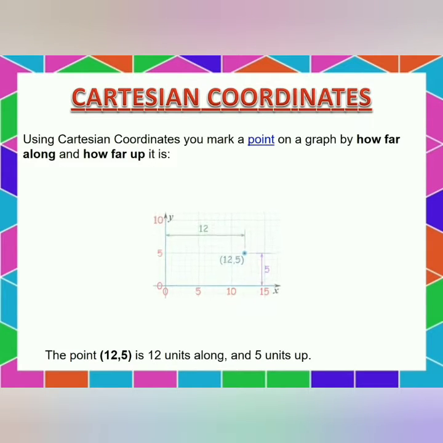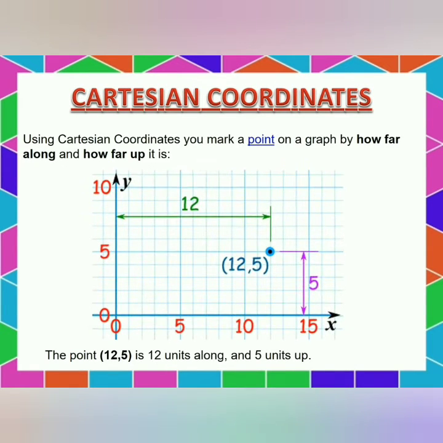Cartesian coordinates. Using Cartesian coordinates, you mark a point on a graph by how far along and how far up or down it is. The point (12, 5) is 12 units along and 5 units up.